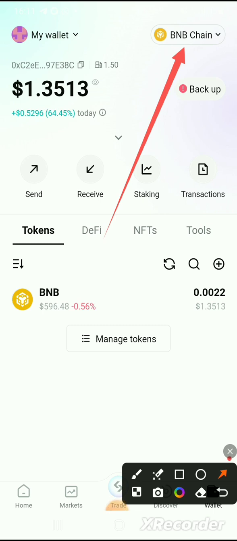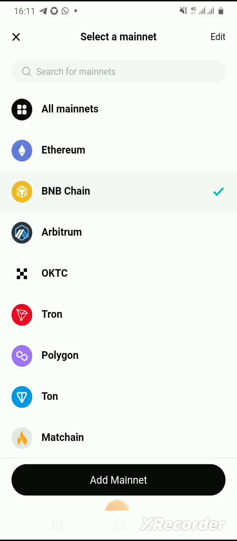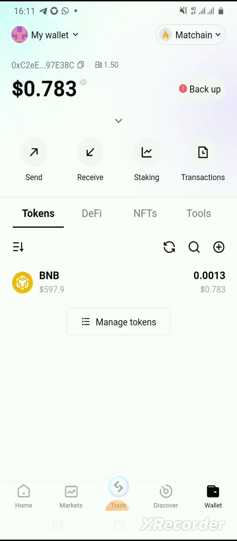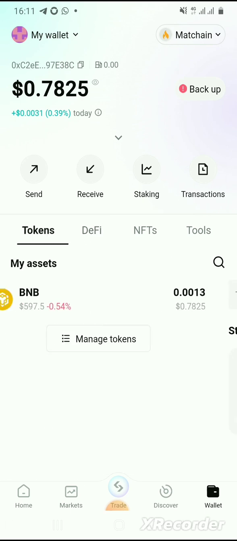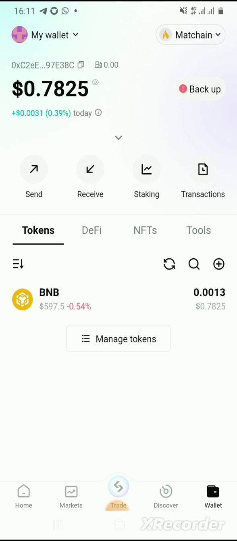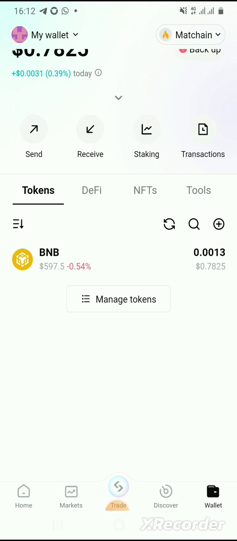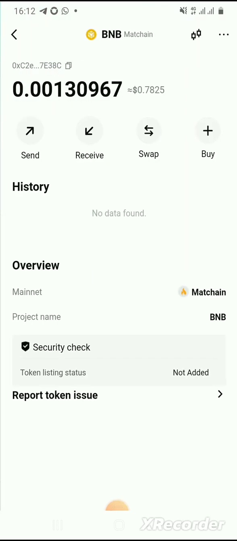Click there, scroll down, you will see Matchain here. Now when you look at Matchain, check the BNB here. It has not arrived. What we have here is still 0.725. It has not arrived, so let's look for it.